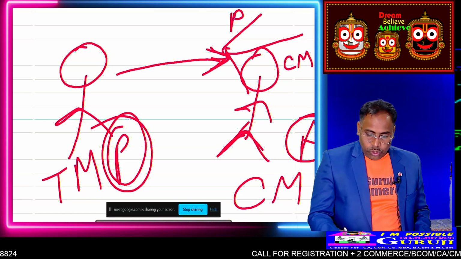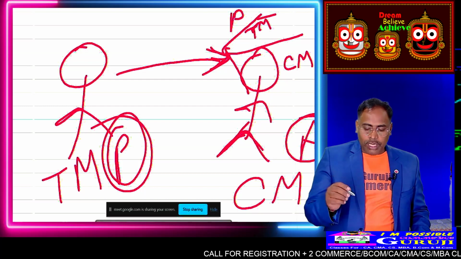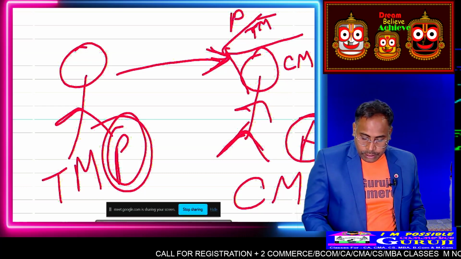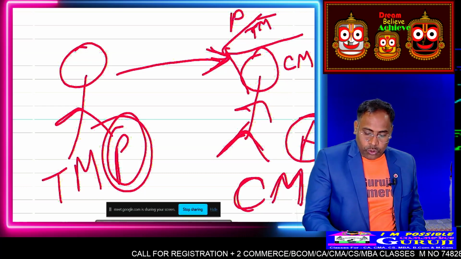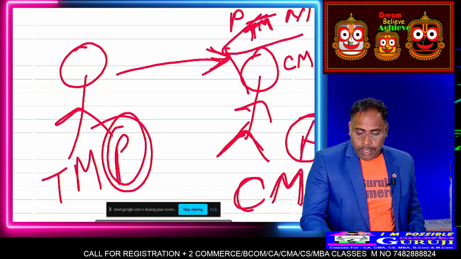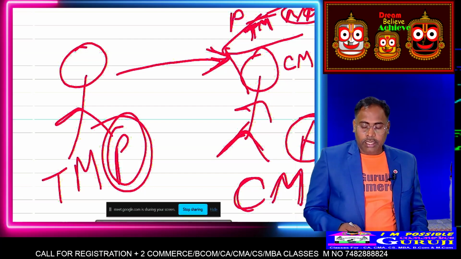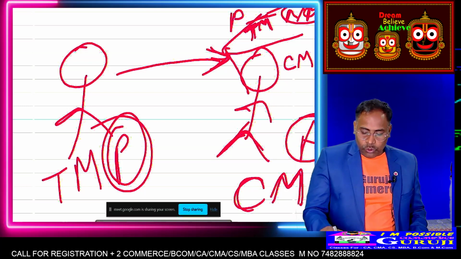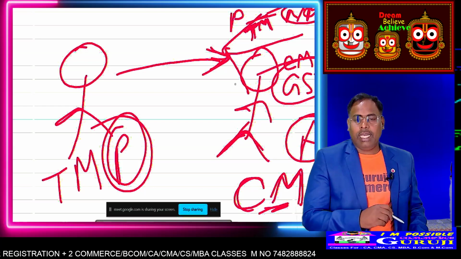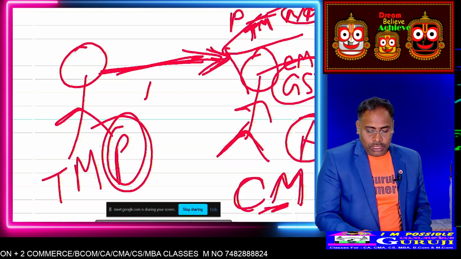Chinmay can sell the goods in the name of Chinmay, or in the name of Tapasmita. In two cases: if Chinmay sold the goods in the name of the principal, then GST will not be applicable. No GST. But if he sold the goods in his own name, the agent's name, then GST will be applicable. Here the transfer in this case, no GST.